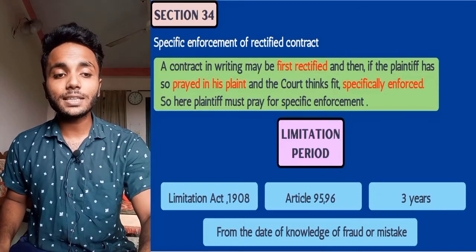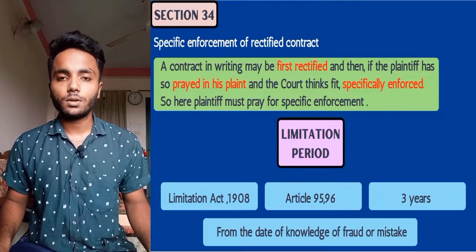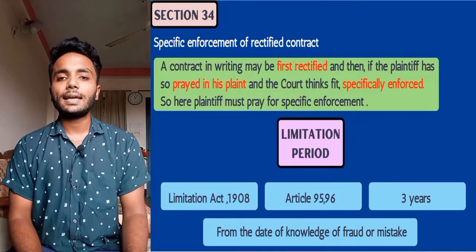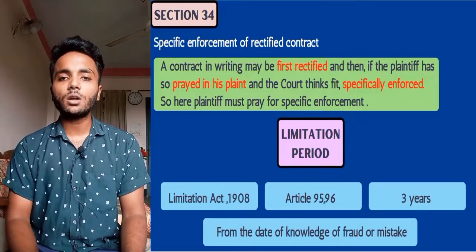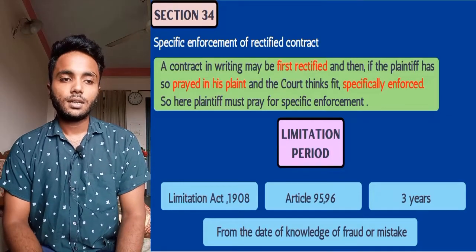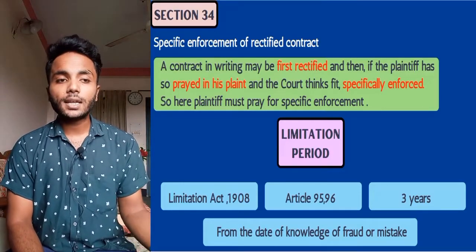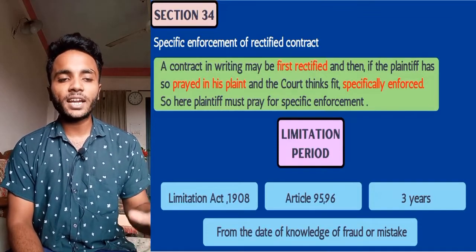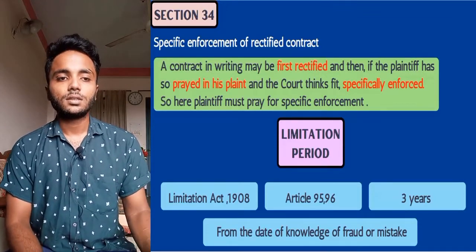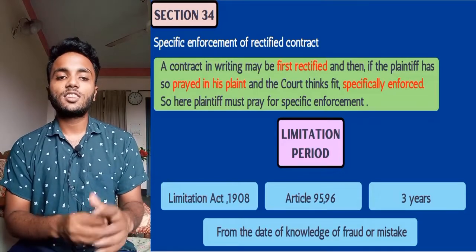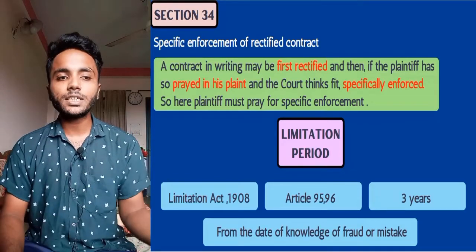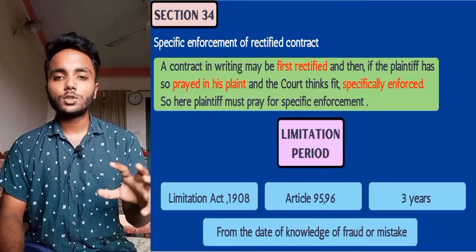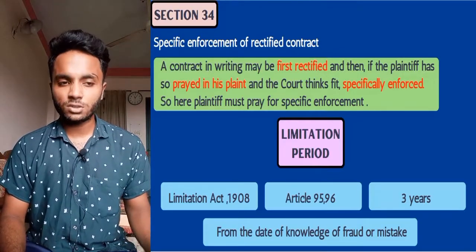Now we will discuss the limitation period for filing a suit for rectification of an instrument. Here under the Limitation Act 1908, Article 95 and 96, it is written that 3 years will be the limitation period for filing a suit for rectification of an instrument.